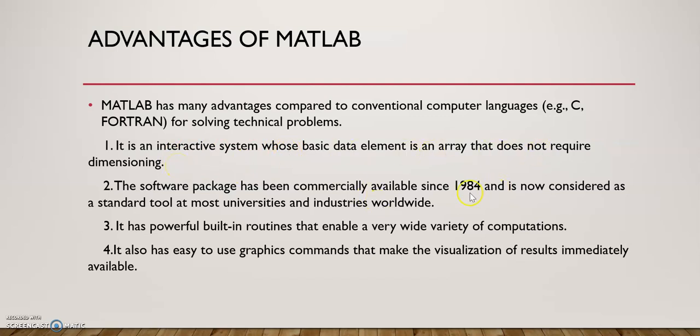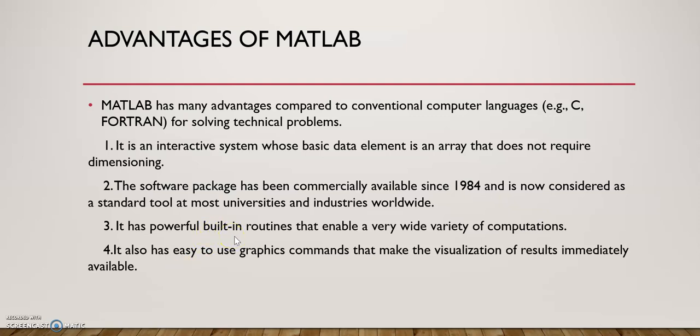Since 1984 it has been available, and most universities and industries are following this. And it has built-in subroutines. This is very important, right? You don't have to write code from scratch, or complete code is not required. You can just use the function. For example, someone who studies control systems would know how to convert a transfer function to a state space model. You just write TF to SS, and that function will convert the given transfer function to a state space model.